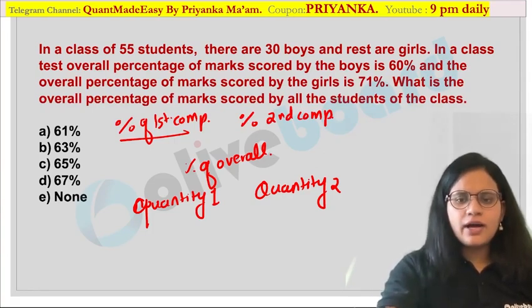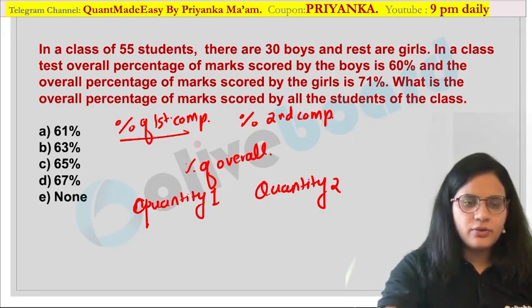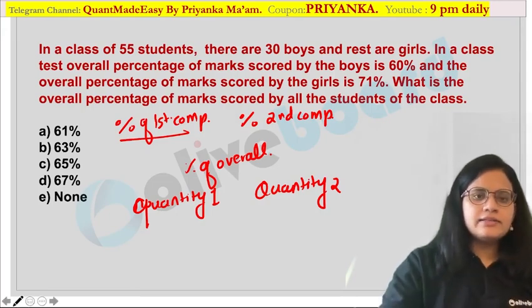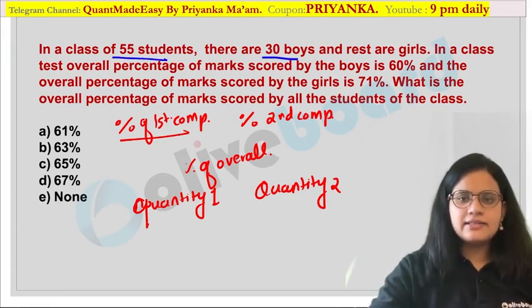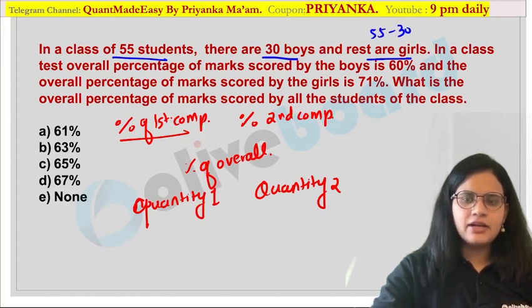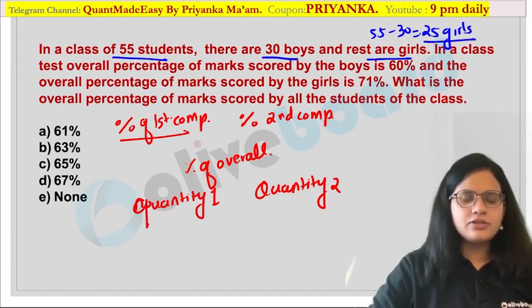Let us see how we are going to apply it in this particular question. Okay, so for example, here they have given you a class of 55 students. There are 30 boys and the rest are girls. So can I say that 55 minus 30, that means there are 25 girls over here? Are you guys getting it? 25 girls would be there.